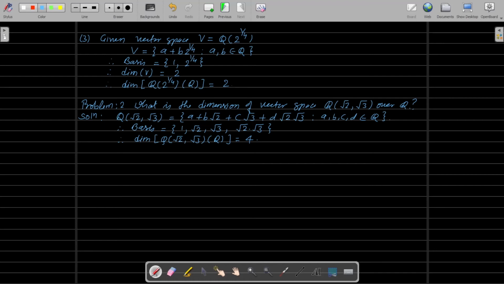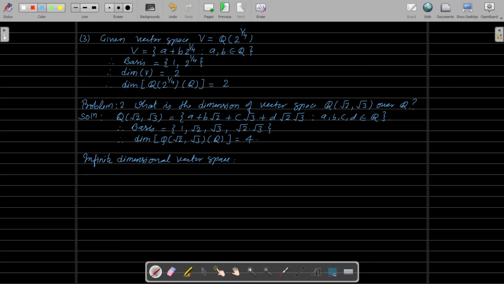Now let us move to the infinite dimensional vector space. What is an infinite dimensional vector space? A vector space is said to be infinite dimensional if its dimension is not finite.